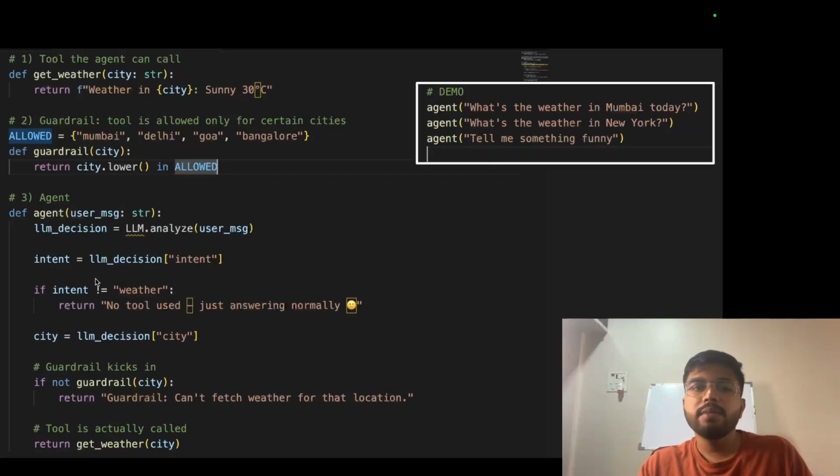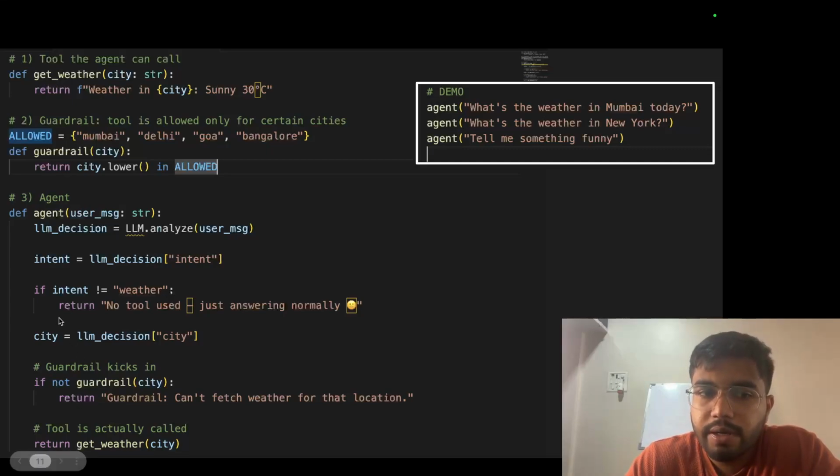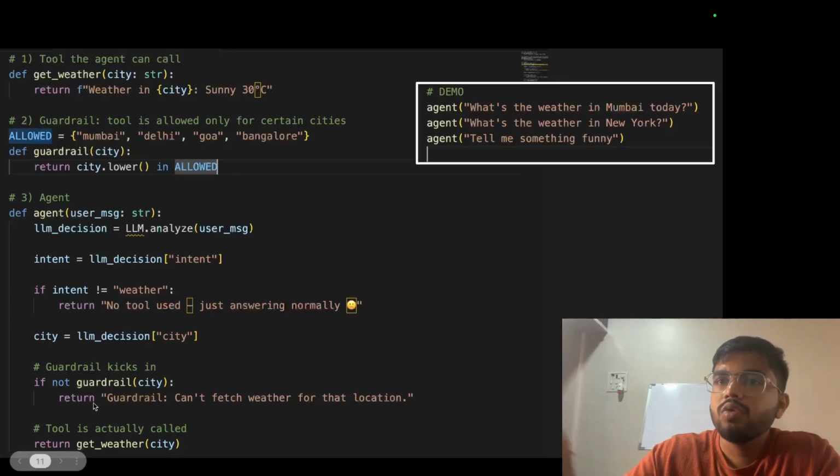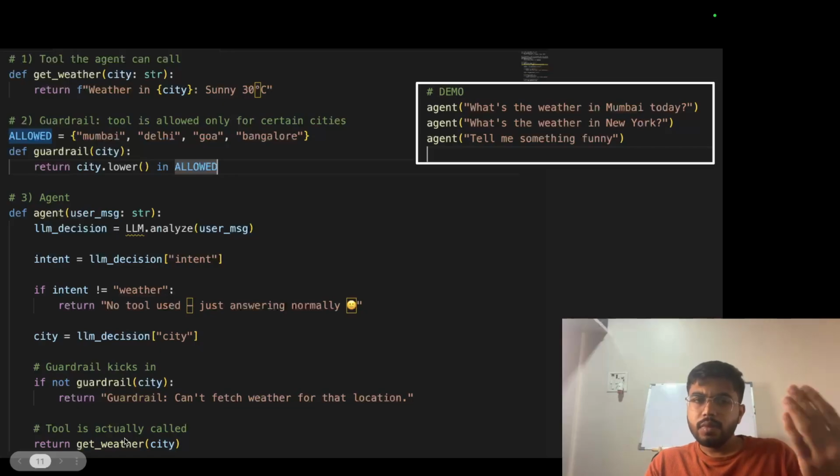Okay. Tell me something funny. It will go here, intent is not weather. So no tool call. We just answer the user. So this is how you implement things, right? Guardrail is implemented here, and the function call, the tool, is implemented here. This is a tool wherein one agent is giving power to some other tool to give me the answer to this question. So I hope this example is clear. You understand the intent of the user. As per the intent, you have the guardrails, or you can make a tool call, get the answer and reply to the user.